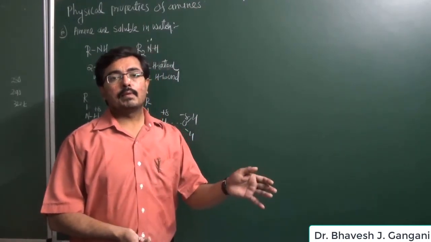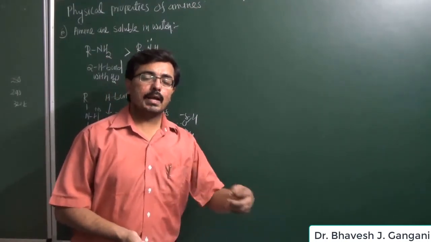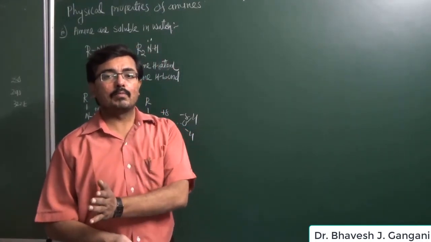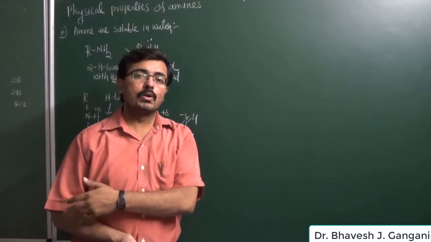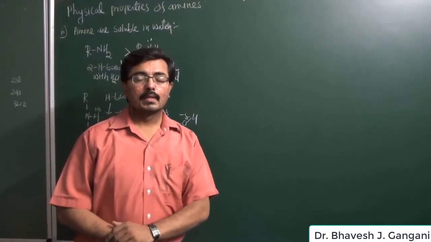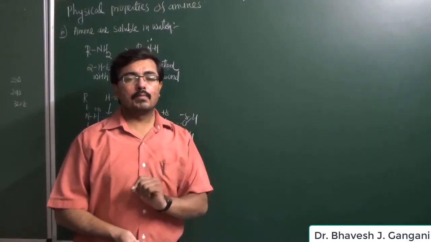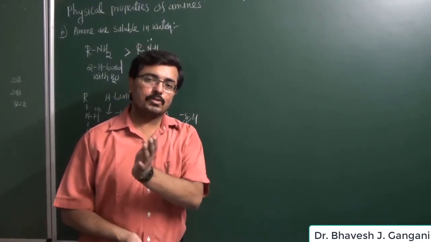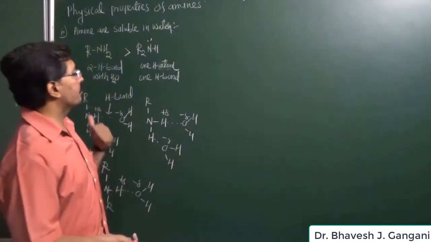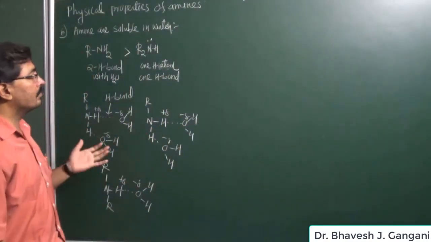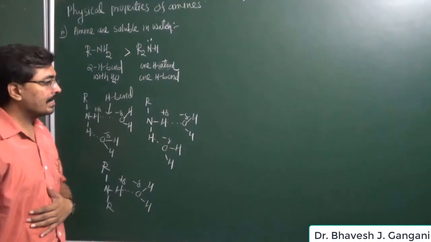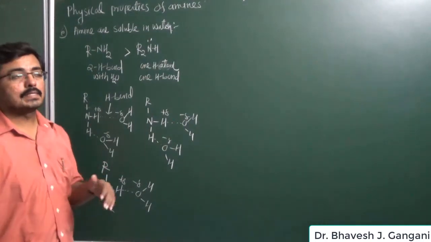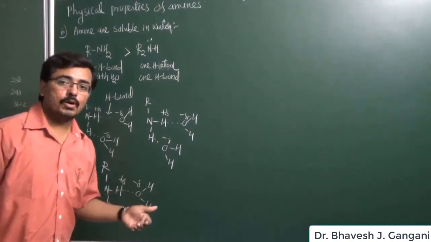So primary amine has the most hydrogen bonds and the highest boiling point, while tertiary amine has less intermolecular attraction, fewer hydrogen bonds and the lowest boiling point. It is also observed that primary and secondary amine molecules form hydrogen bonds with water molecules, but the number of hydrogen bonds formed by primary amine is almost double that of secondary amine, and therefore the melting point and boiling point of primary amine are higher, and solubility is also higher.